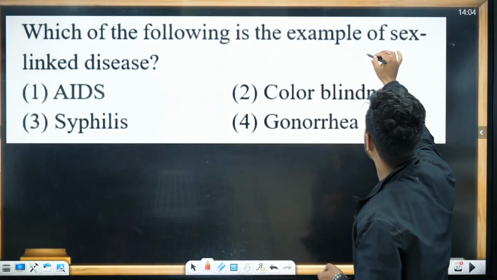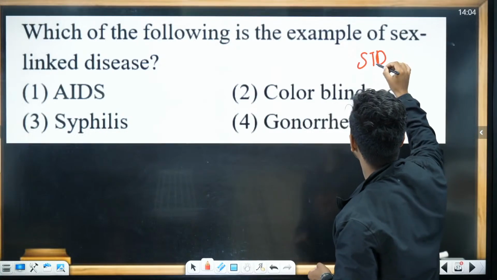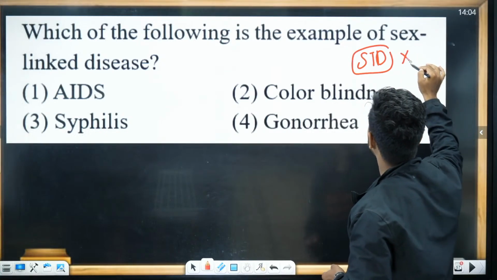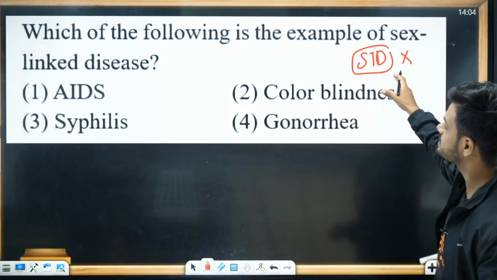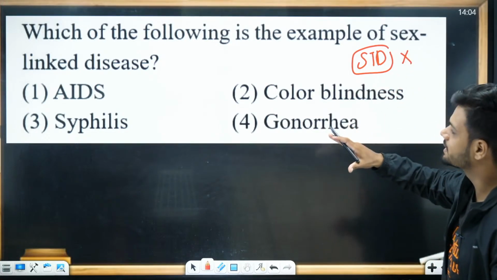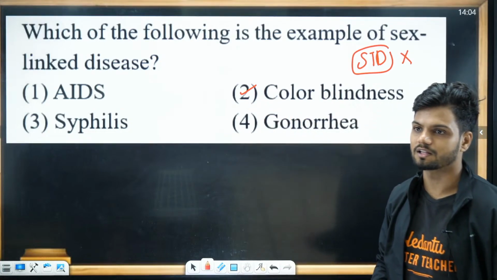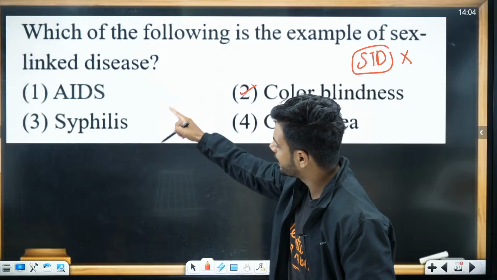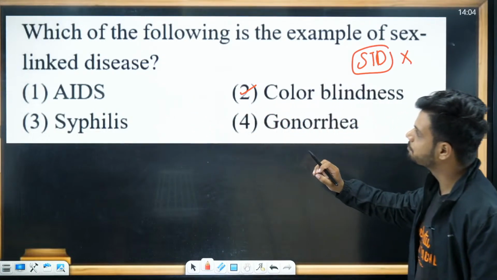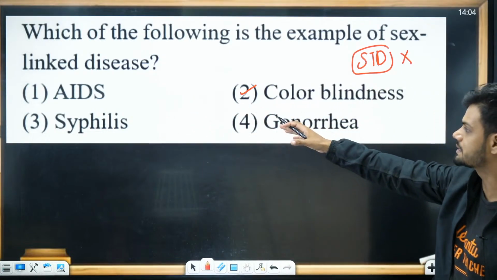They're not talking about sexually transmitted diseases, which are something different. They're talking about sex-linked disease, and the only one here is color blindness. Apart from color blindness, AIDS, syphilis, and gonorrhea are types of STDs, sexually transmitted diseases. Understood?